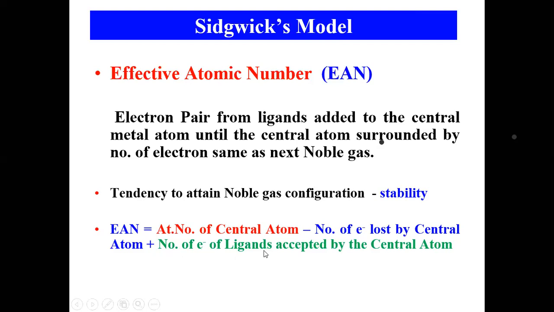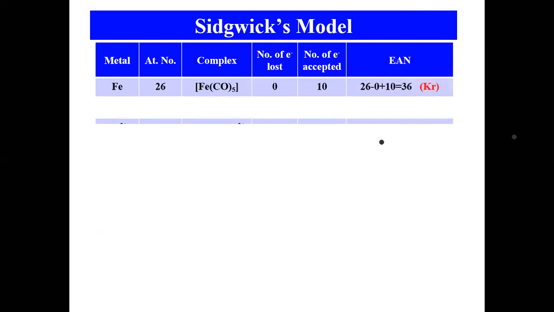And how many electrons are accepted by the central metal atom from ligands? Each ligand will give 2 electrons. So that is the total accepted by the central atom. Let us see one example so that we can understand. See this example. Here the compound is the complex pentacarbonyl iron. So according to the EAN formula, what should you do? You should say the formula equals 26. What is this 26? The atomic number of the central metal atom.